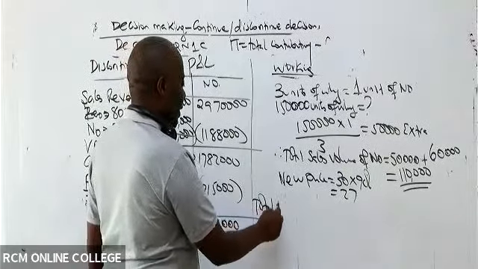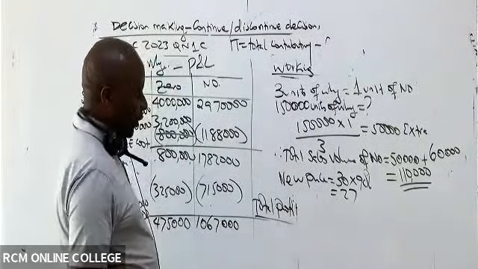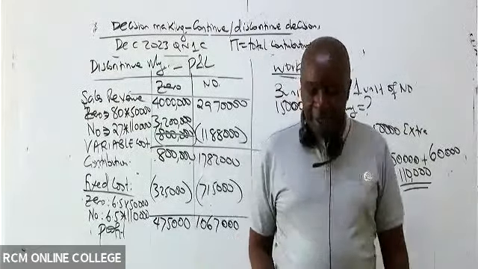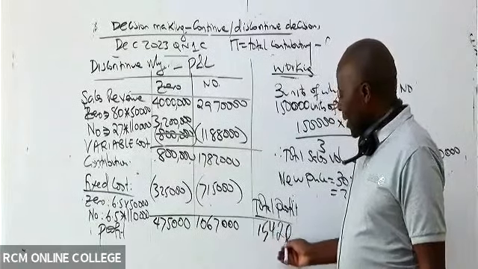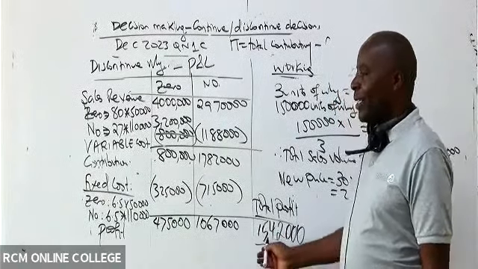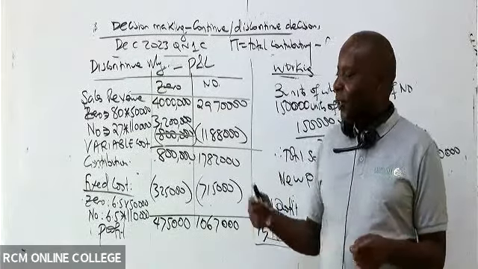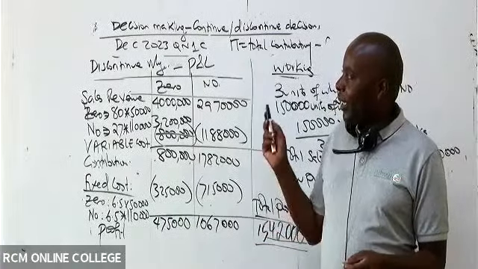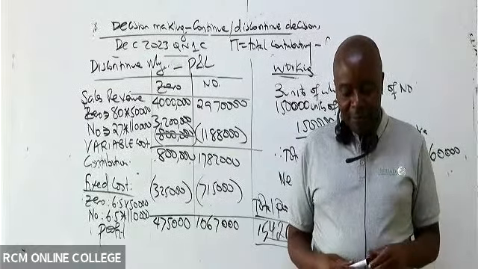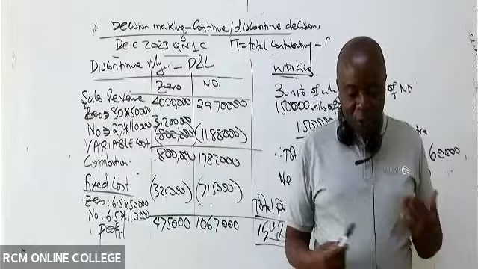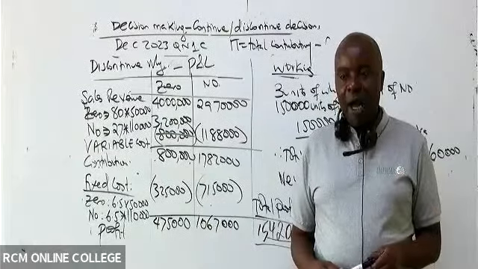So what is the total profit? Please add the two. You take this plus this, give me a figure. 1542. Very good. So which one in this case is better for us? We drop because profit here will be high, isn't it? This profit is bigger, it's optimal, it's better, and therefore we shall discontinue Y.